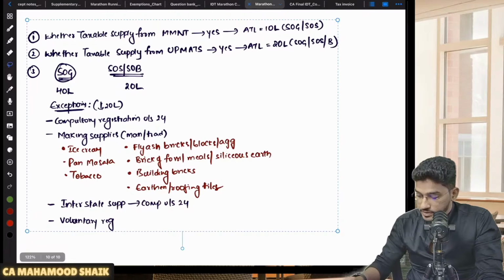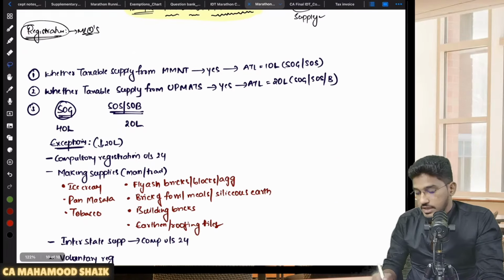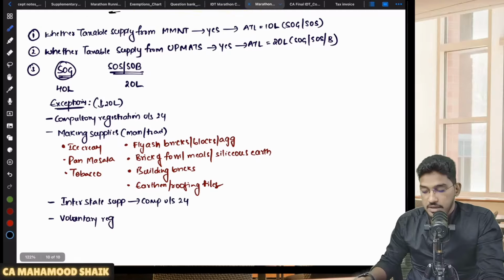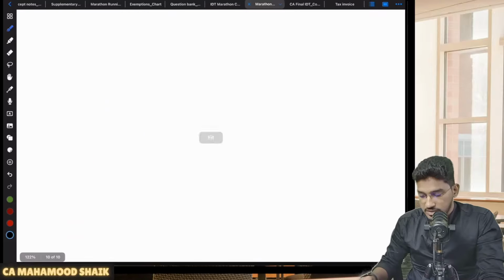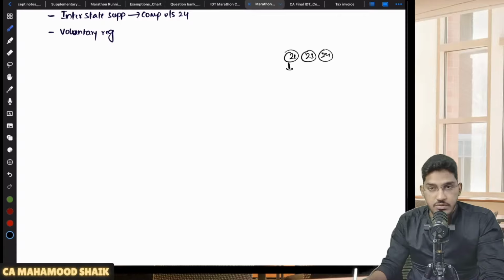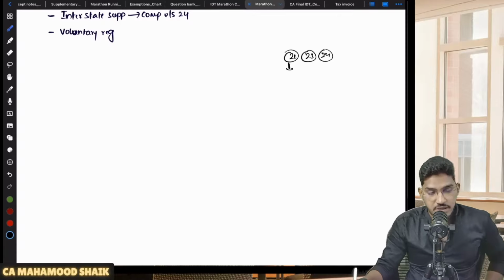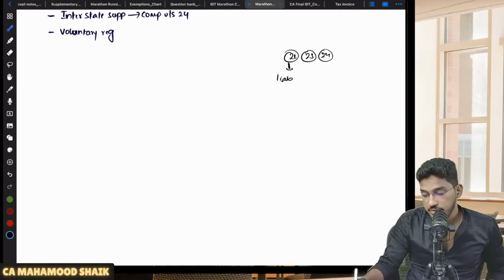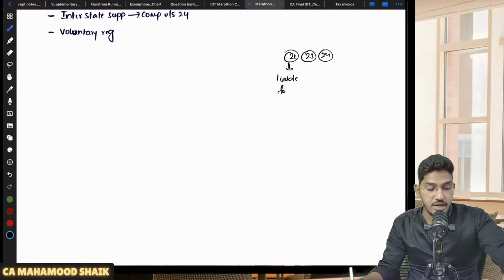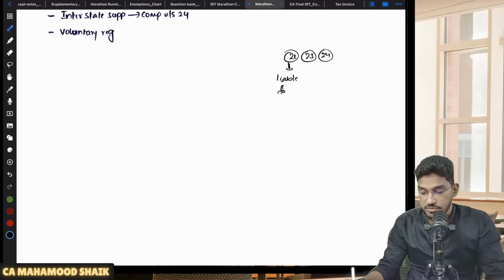Right. So first, I will be starting with when a person will become liable to register under section number 22. See, as a part of this registration chapter, there are some important sections which we have to learn. The three important sections are section number 22, section number 23, and section number 24. Section number 22 will talk about the usual circumstances when a person will become liable for registration.